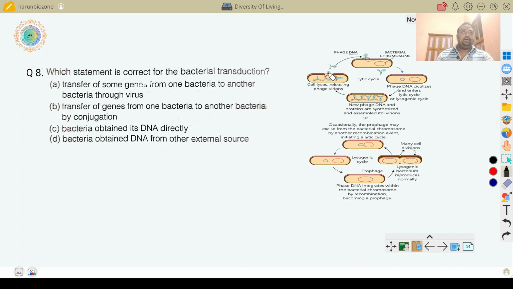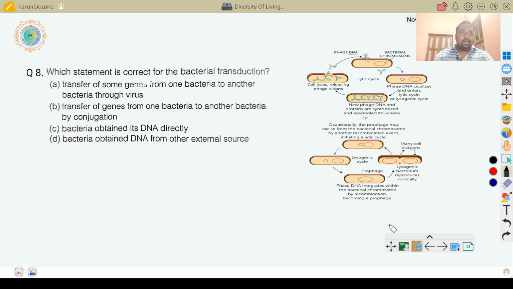Okay, the virus is released and again attacks another bacteria. Another cycle is the lysogenic cycle. Lysogenic means resting cycle or non-virulent phase. This is the virulent phase. One bacteria is affected, then produces many viruses, and these viruses again affect other bacteria.